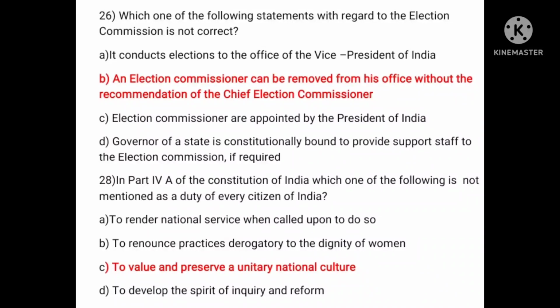Next. In Part IV-A of the Constitution of India, which one of the following is not mentioned as a duty of every citizen of India? A. To render national service whenever called upon to do so. B. To renounce practices derogatory to the dignity of women. C. To value and preserve a unitary national culture. D. To develop the spirit of inquiry and reform. Answer is C. To value and preserve a unitary national culture.